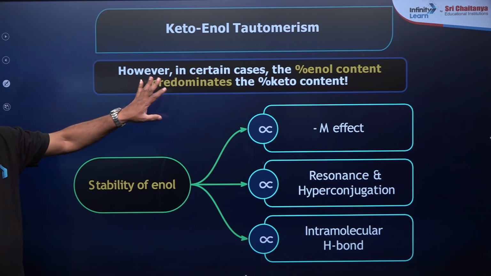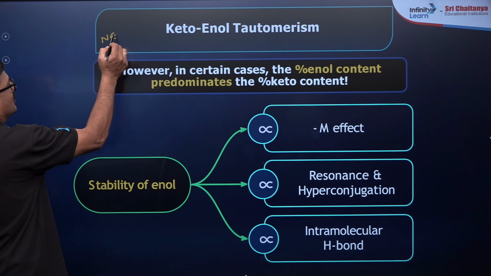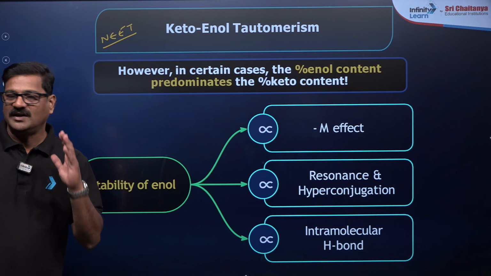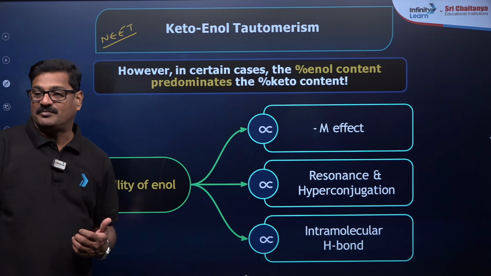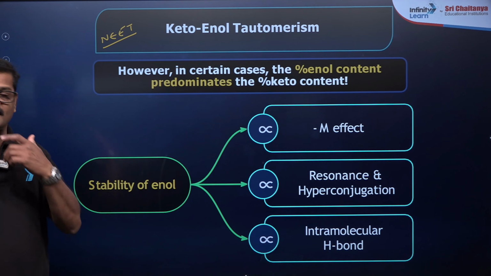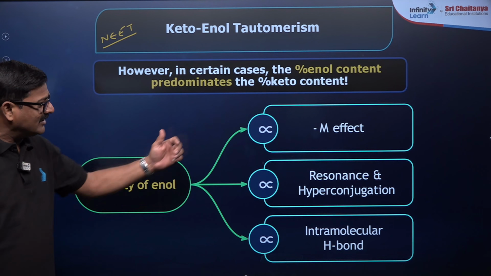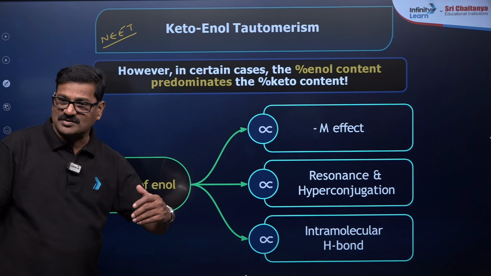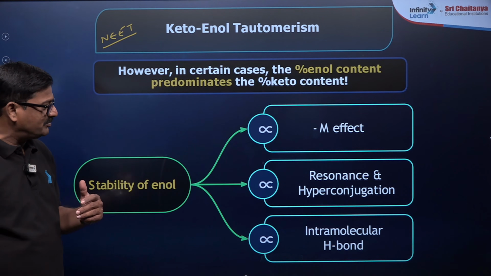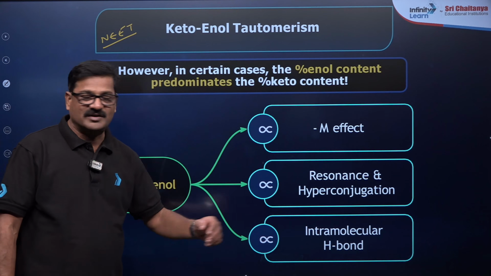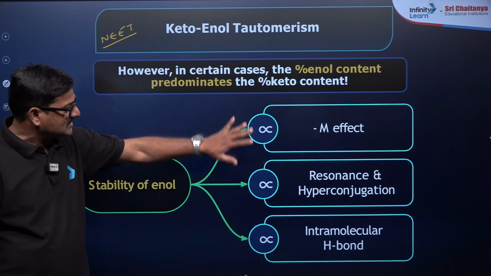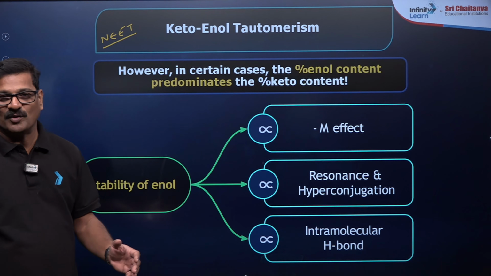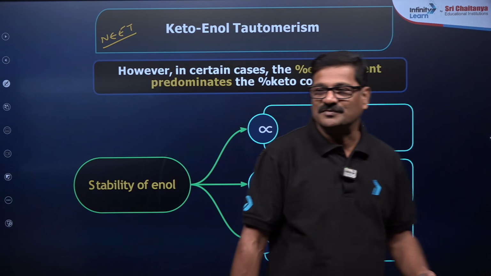However, in certain cases, these are NEET catch points, children. In certain cases, the percentage of enol predominates over the percentage of keto. How can this happen? If there is a negative mesomeric effect, or if any resonating structures or hyperconjugation come into the picture, or if any intramolecular hydrogen bonding is there, only in these cases the enol form is going to be more stable as compared to the keto form.